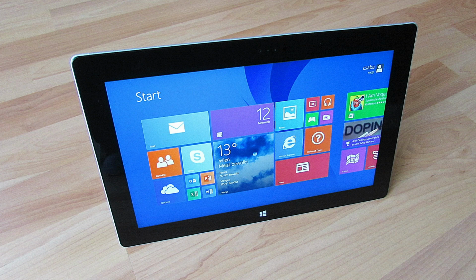A tablet PC is a mobile computing device that lets you do many of the same things as a traditional computer. They are best suited for applications that do not require a large amount of precise user input.